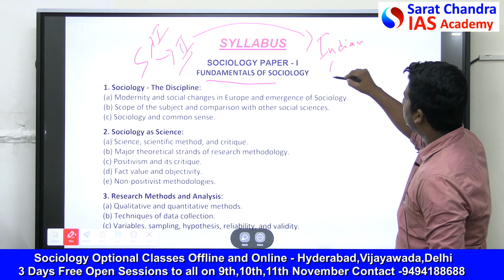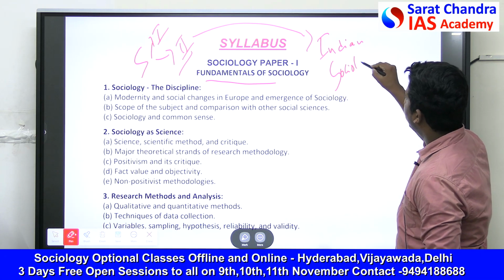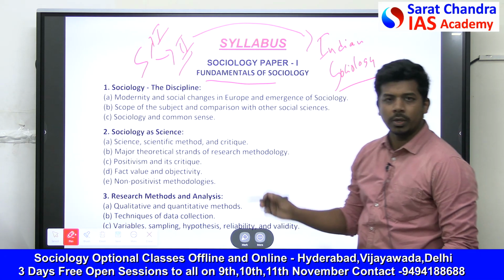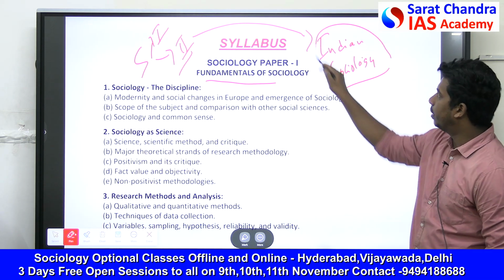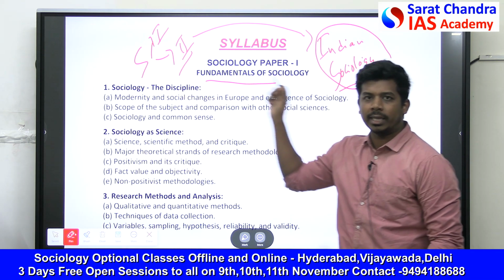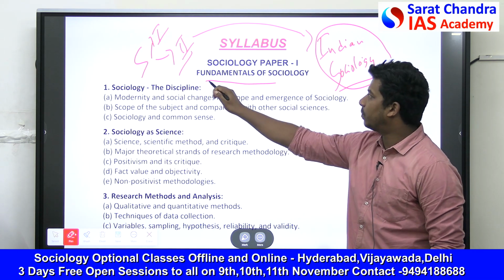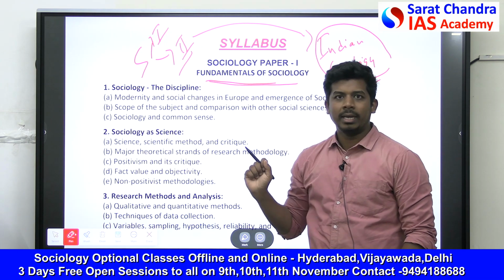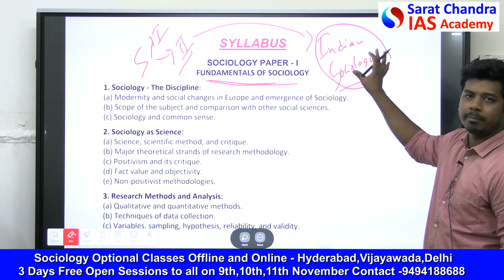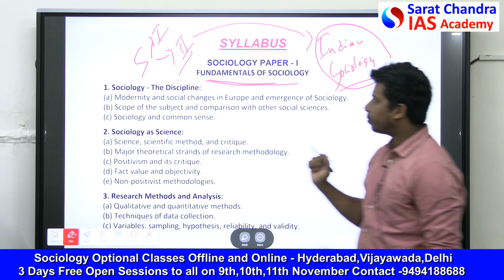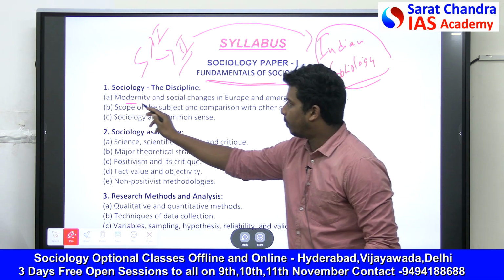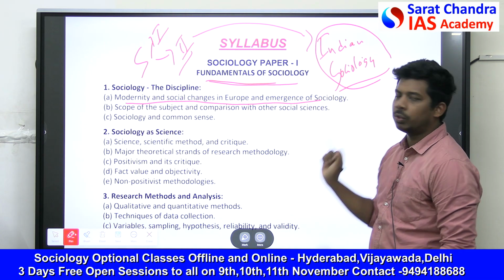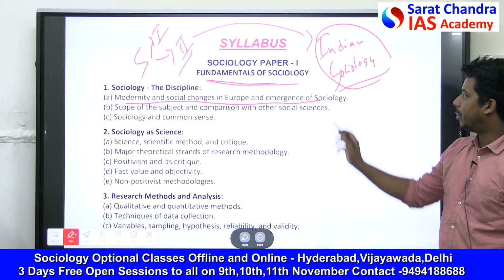Paper 2 is completely about Indian sociology. How sociology originated in Europe and how it spread to India and how it developed in India. So paper 2 is completely regarding the Indian sociology. You will learn these fundamentals of sociology in paper 1 and then you will apply it to the Indian part in paper 2. So first chapter is sociology, the discipline. In that first subchapter is modernity and social changes in Europe and emergence of sociology.